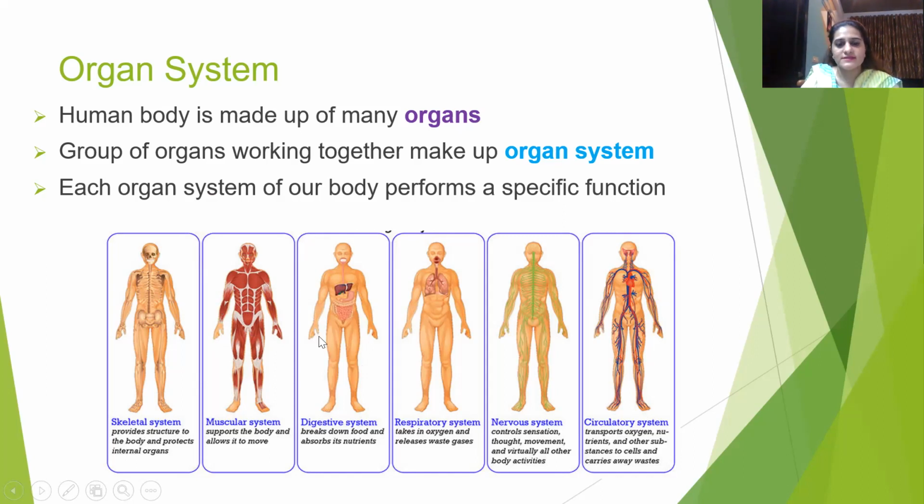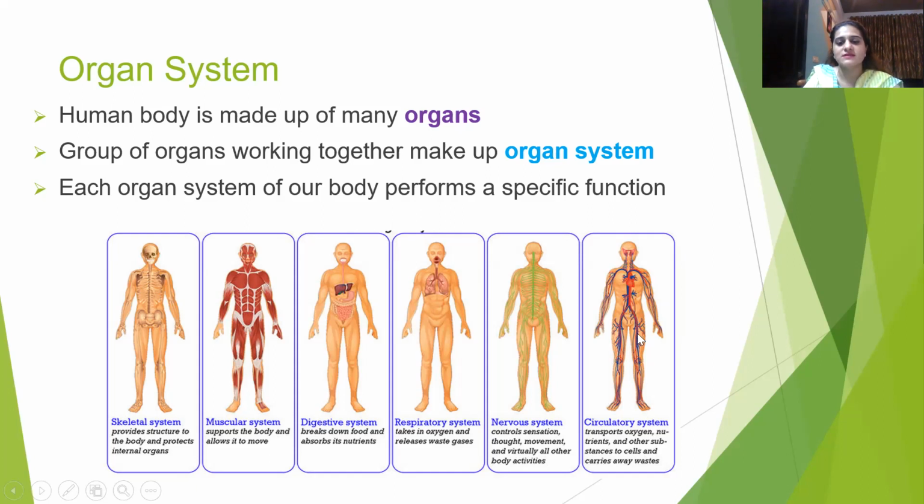Moving further, there is the digestive system. The digestive system is a system where the food is broken down into smaller parts so that it can be absorbed by our body. The next system is the respiratory system. The respiratory system is also known as the breathing system. It is responsible for inhaling oxygen and exhaling carbon dioxide. And the next system is the nervous system. It is also one of the very important systems. It helps to send and receive signals from the body to the brain and from the brain to the body.